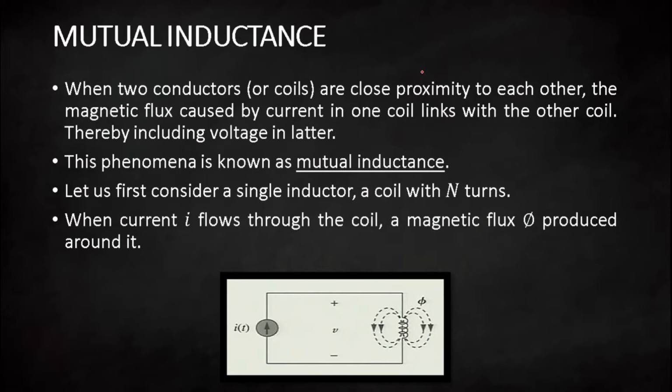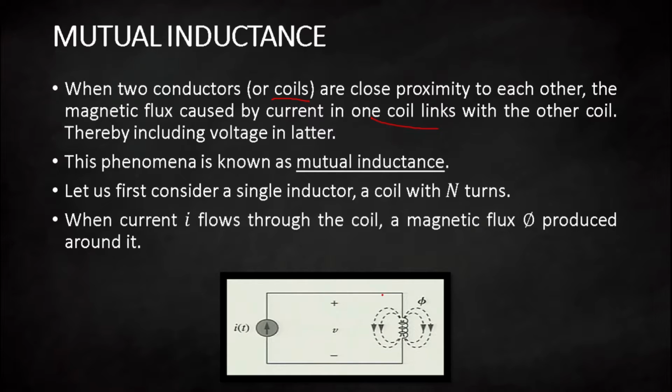Before going to understand magnetically coupled circuits, we have to go through what mutual inductance and self inductance are. We know about self inductance, but we don't know about mutual inductance. When two conductors or coils are in close proximity to each other, and the magnetic flux caused by the current in one coil links with another coil, it induces a voltage in the latter.